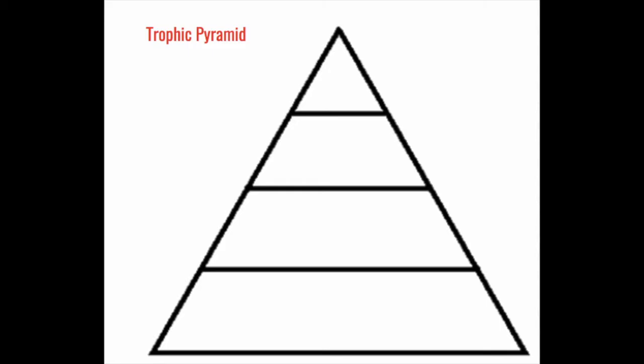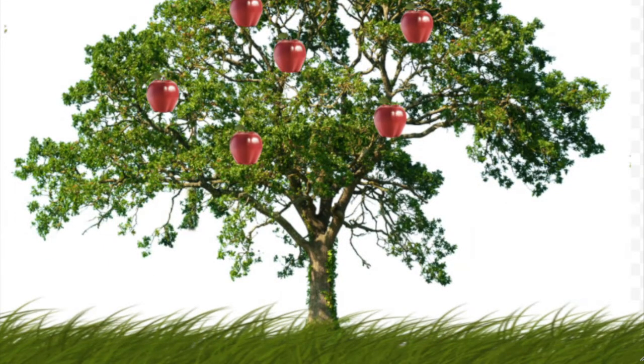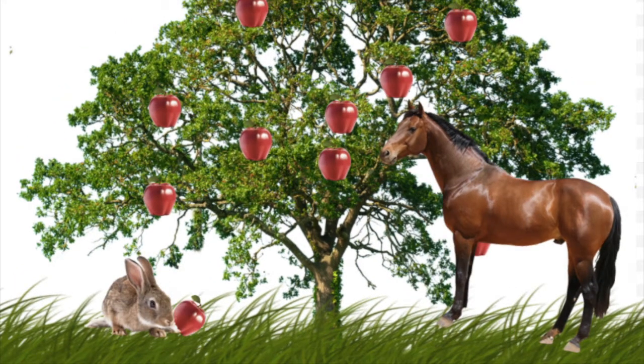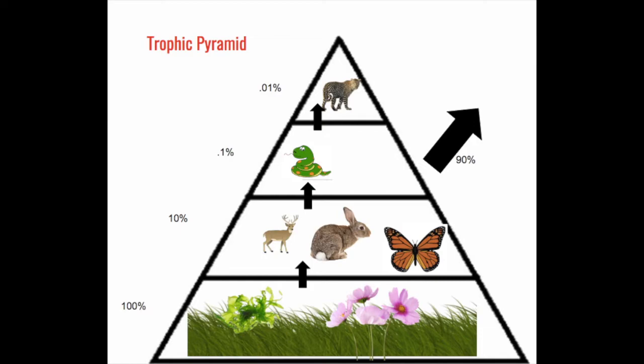A great way to show how energy transfers through the ecosystem from one type of organism to another is a trophic pyramid. An ecosystem is made up of producers, for example, this apple tree and the grass, and consumers, for example, the bunny and the horse. Through each level of the pyramid, energy is being transferred. The arrows in this trophic pyramid represent the energy being transferred. Only about 10% of the energy is being transferred from one level to the next. The other 90% is lost through the metabolic process as heat and also by kinetic energy and even potential energy.